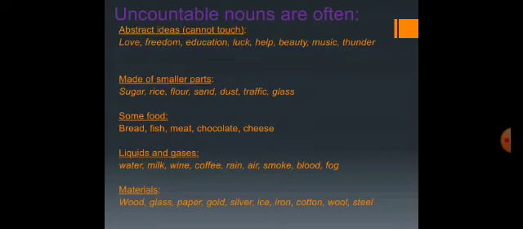Like if we take the example of stone, if I say the man threw a stone on the dog, here I can count the stone. Here stone is used as a countable noun because I have used the article a before stone. But if I say houses on hills are made up of stones, here the word stone is used as an uncountable noun because it is used as a material for making houses. So there are some words which have exceptions.